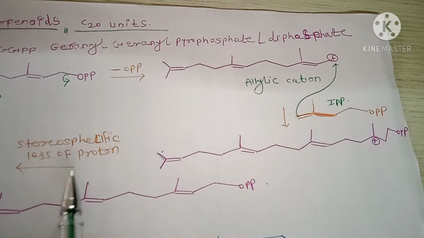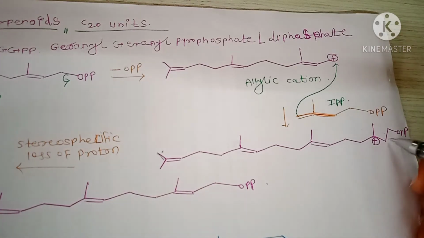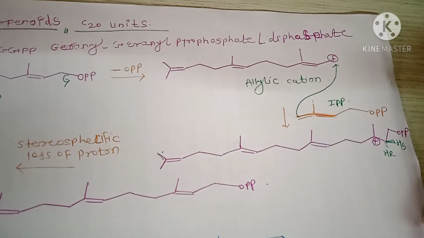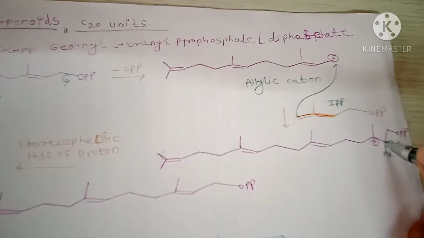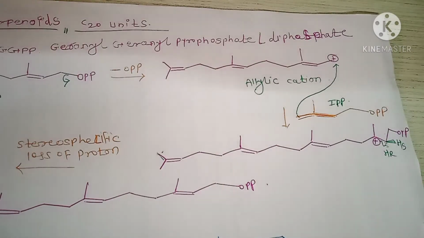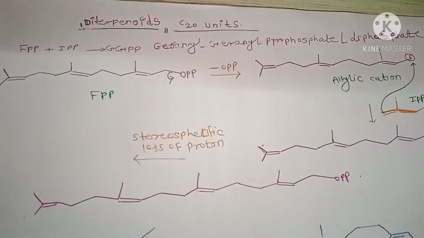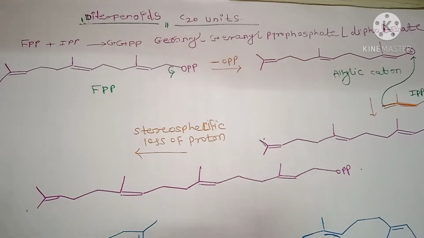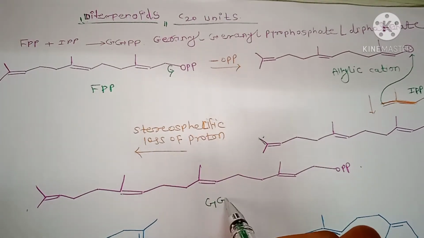Next is the stereospecific loss of proton. This is stereospecific hydrogen, HR and HS. It is a stereospecific hydrogen, therefore it is lost and stabilizes the tertiary carbocation and the formation of a structure like this, and it is the structure of GGPP, geranylgeranyl pyrophosphate.